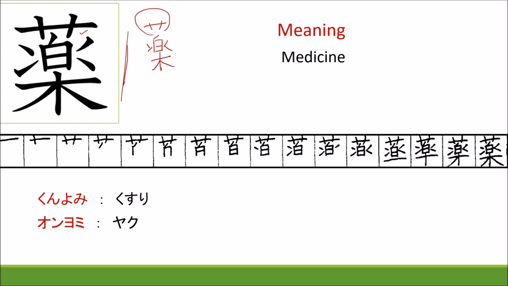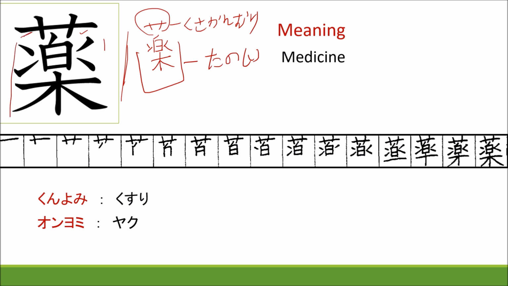The first busu is kusakanmuri. The below part is called the tanoshi kanji. So it is the he kanji and the ki kanji, you get it? So it will be easy to remember.